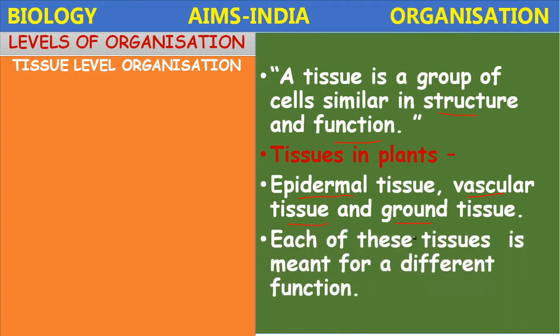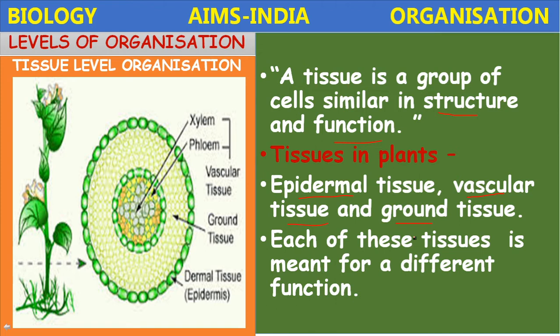Each of these tissues is meant for a different function. They are present in different regions and they perform different functions. You see this plant body, the total body is divided into two parts: the root system, which is below the ground, and the shoot system above the ground.